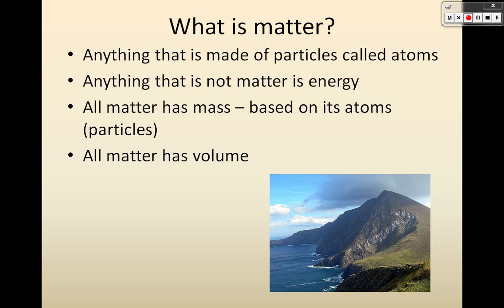Looking at this picture, most of the things in it are matter, and matter can be categorized into 3 different categories. One is solids. Anything that's solid is matter. Like the whole mountain and whatever grass or trees is on it, that's going to be matter. Also liquids. All this water in the ocean here is going to be matter. So if it's solid or a liquid, then it's definitely matter. That's another way of knowing this.